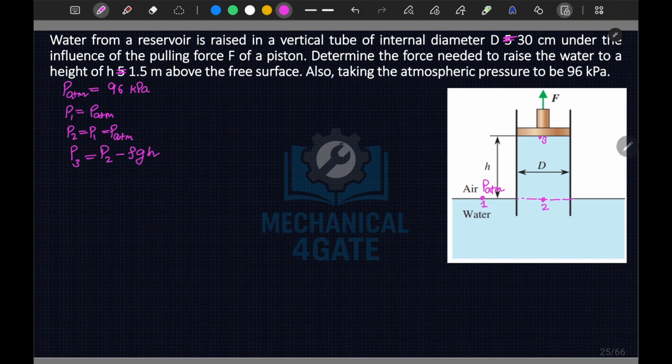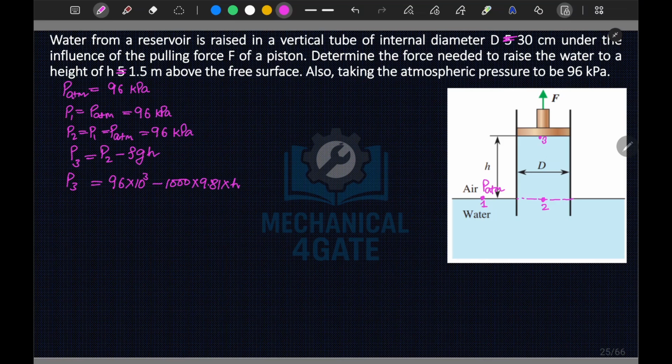First, P1 is equal to P atmosphere, equal to 96 kilopascal, and P2 will also be 96 kilopascal. So P3 will be equal to P2, that is 96 times 10 to the power 3 since it is in kilopascal, minus rho, which is 1000 for water, into G, which is 9.81, into H. So this is your pressure P3.